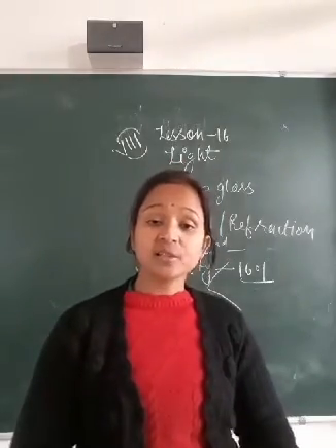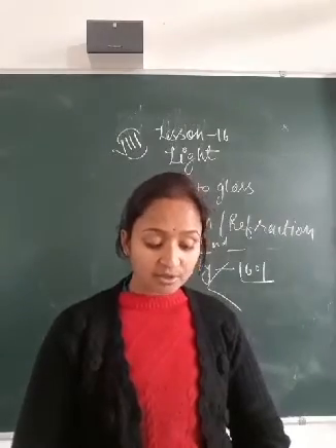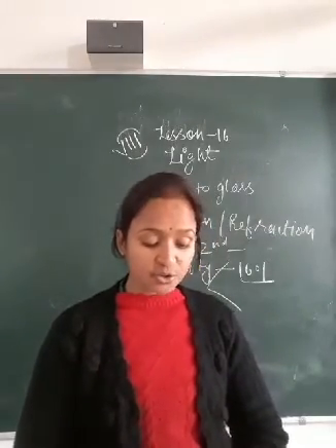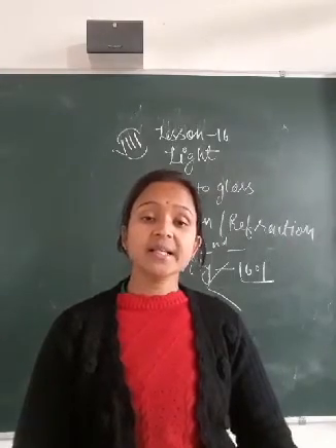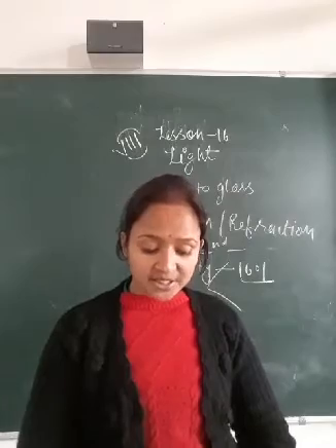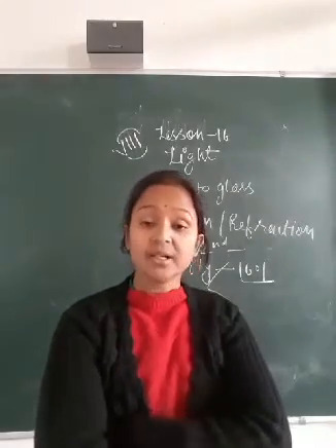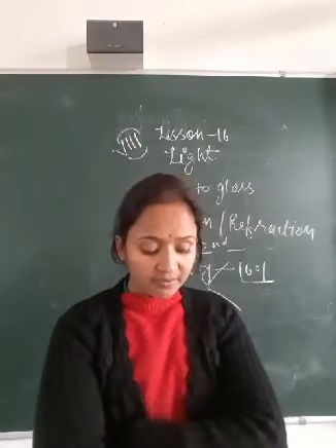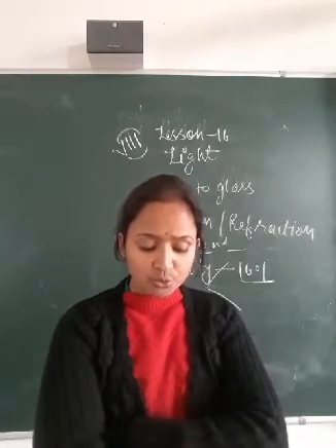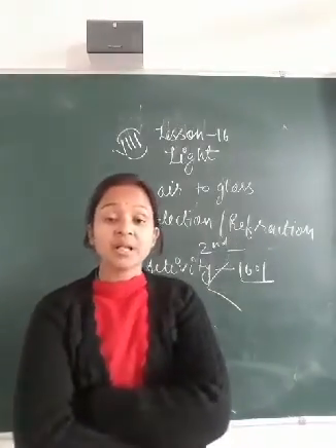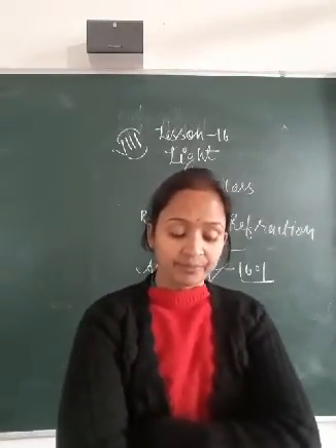So what is the conclusion after the activity? Conclusion: smooth surfaces can cause reflection of light, and such a reflection is called regular reflection. Rough surfaces do not cause regular reflection. This type of reflection is called irregular reflection.